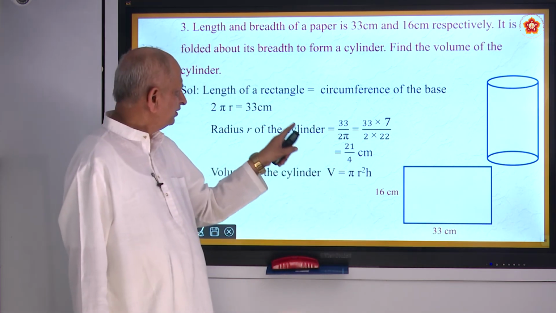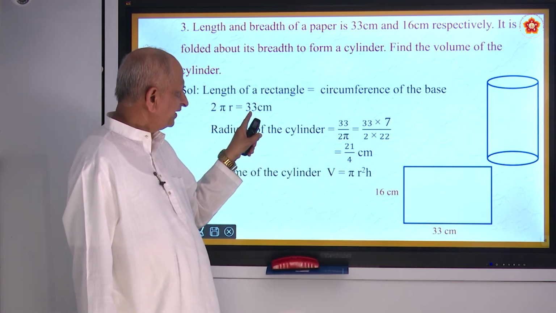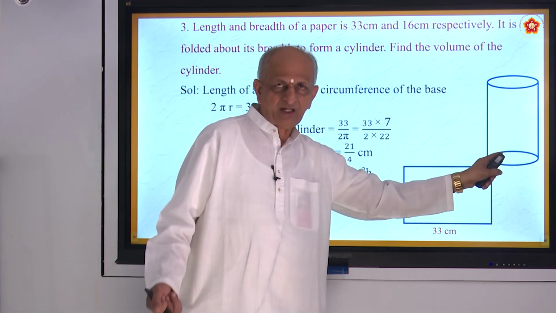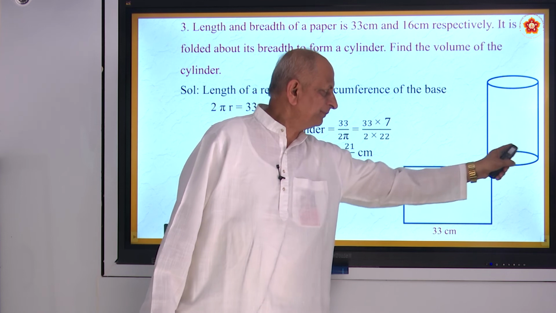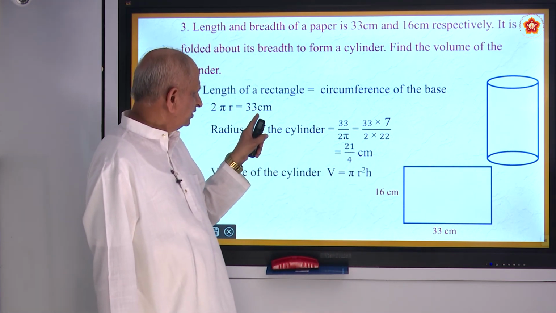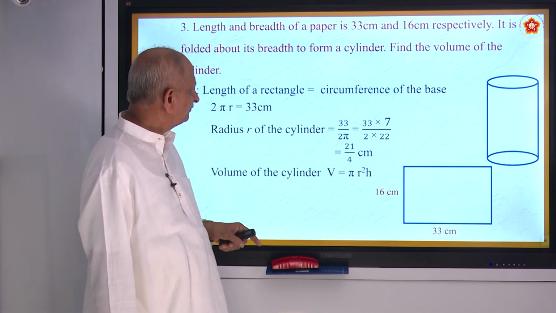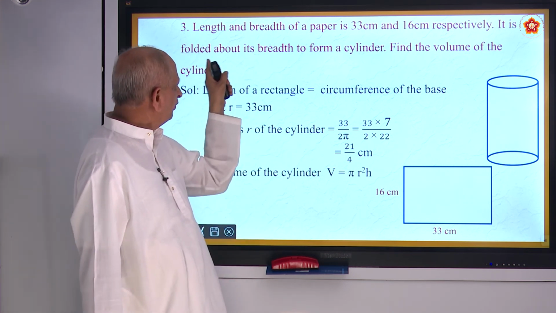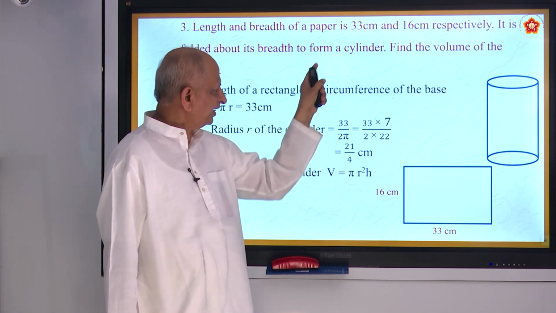That means the circumference of the base. This is a cylinder. For the base, I already told you, this becomes a circle. So 33 is the circumference of the base.